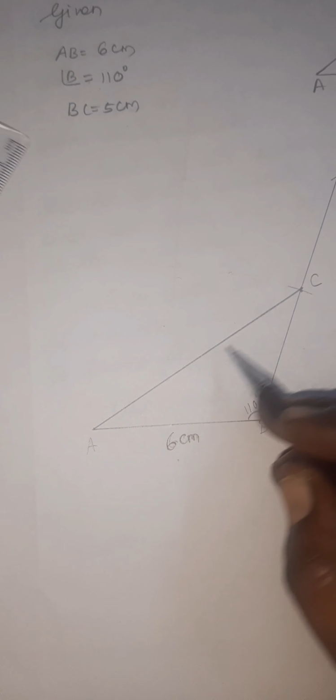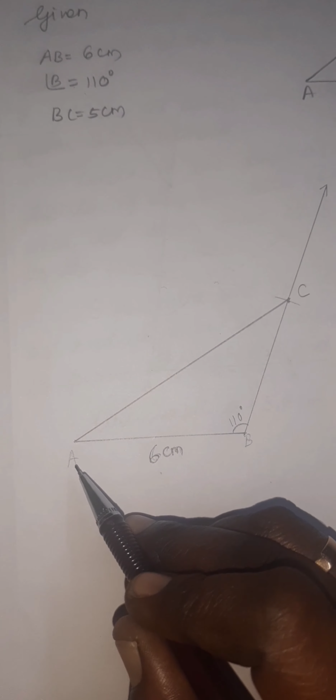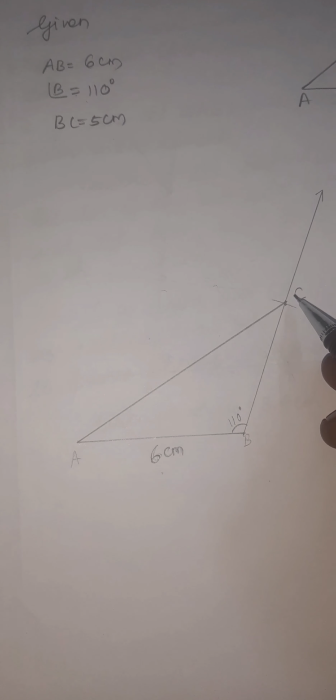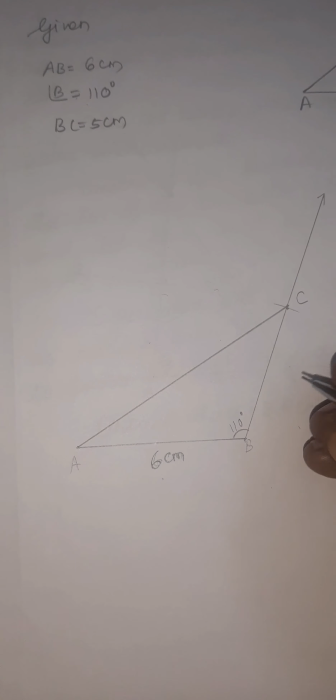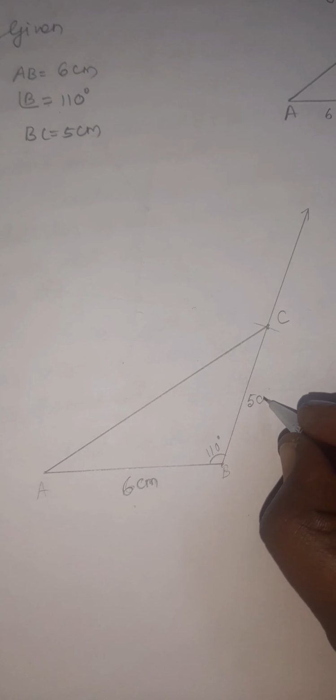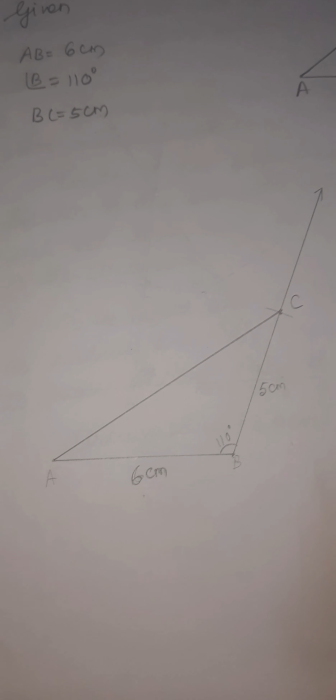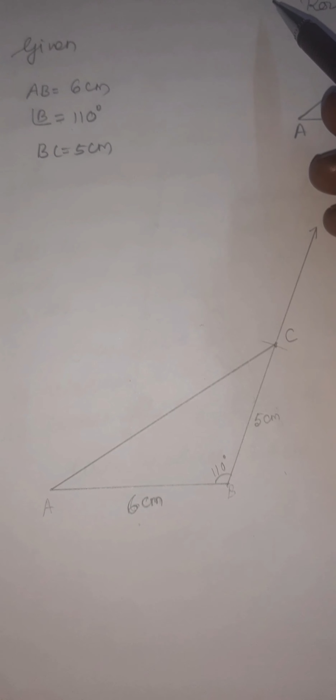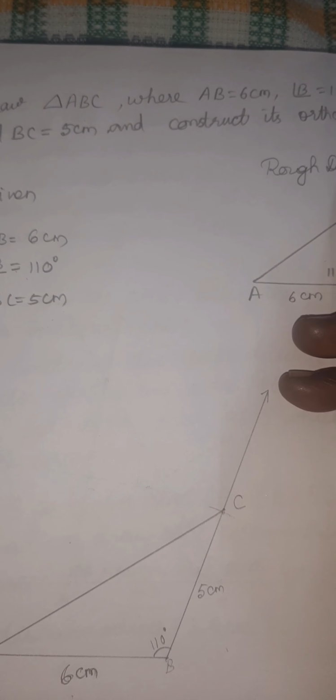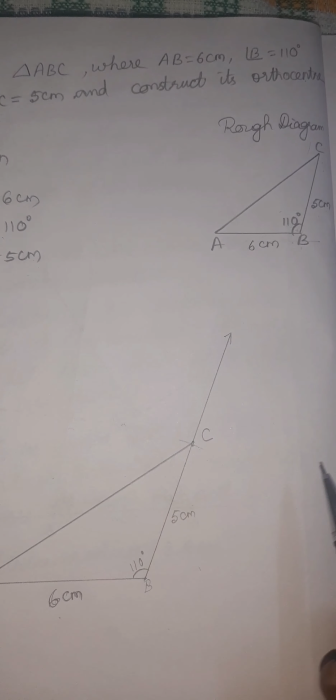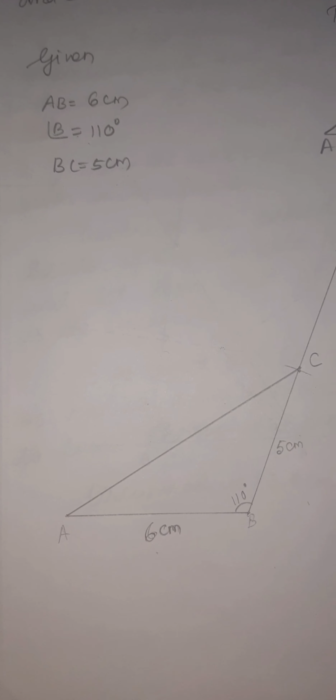So you got the side AC. Totally you get the triangle ABC. This side measure is 5 centimeters. Are you clear? So we got the triangle ABC. Next we have to construct the orthocenter. Orthocenter means you have to draw the altitude.